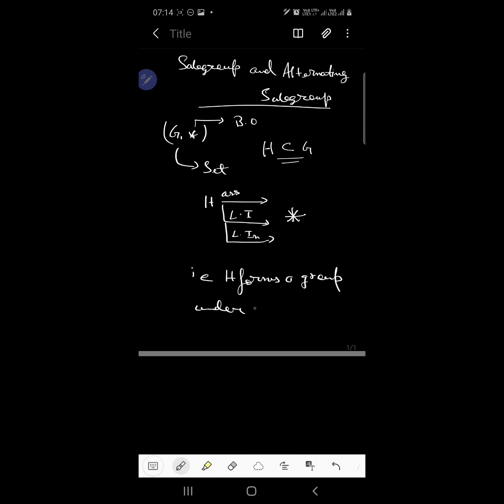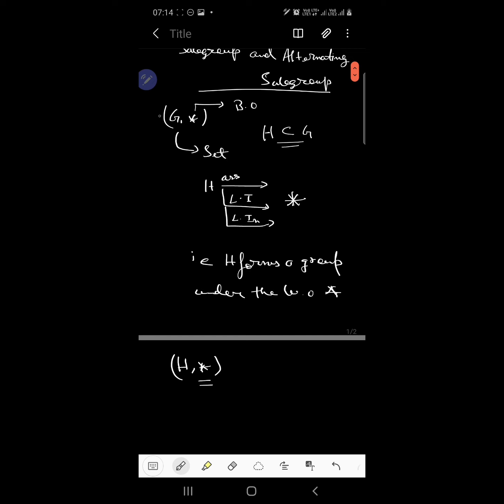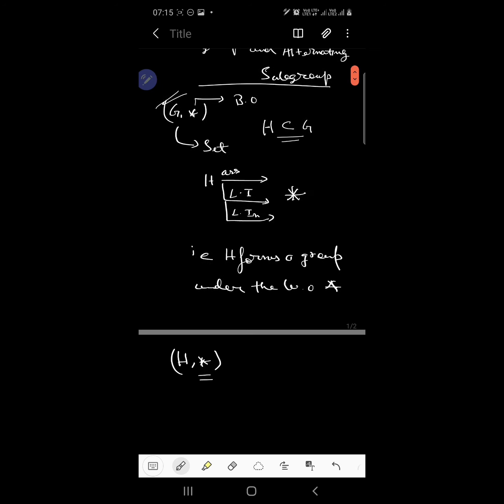under the binary operation star. This group, which is formed with the same binary composition as that of the group formed with G, and whose set is a subset of G, is said to be a subgroup of (G, star). Did you get it? A subset of elements of a group (G, star) that is itself a group under star is called a subgroup of G. This is the general definition.